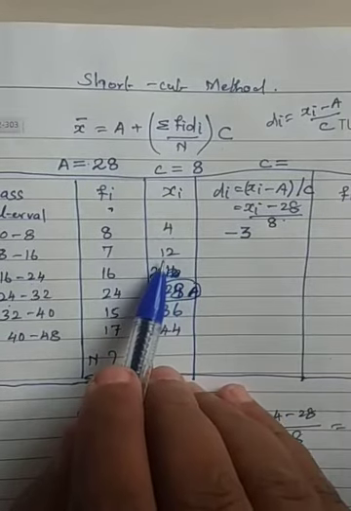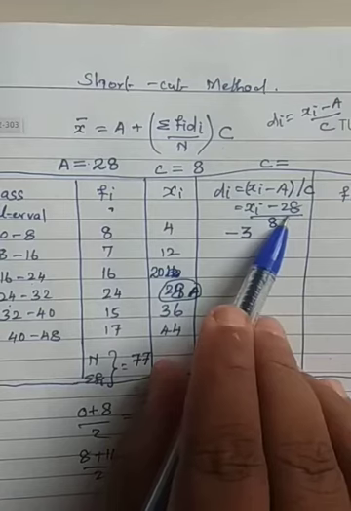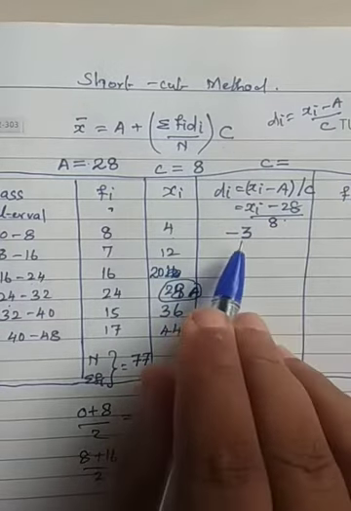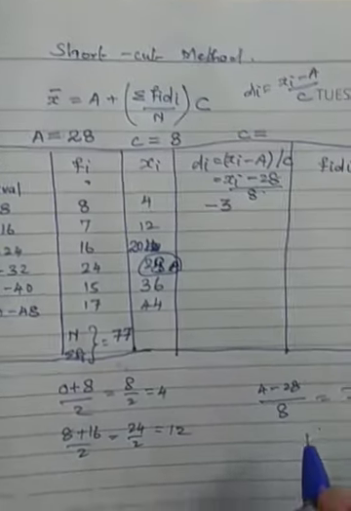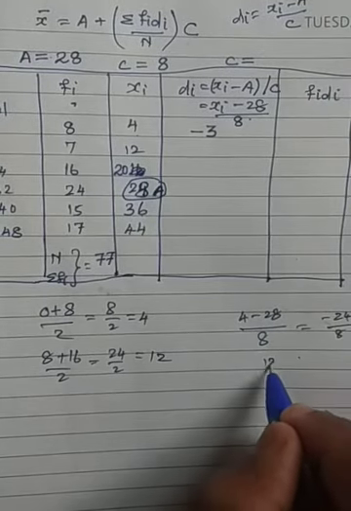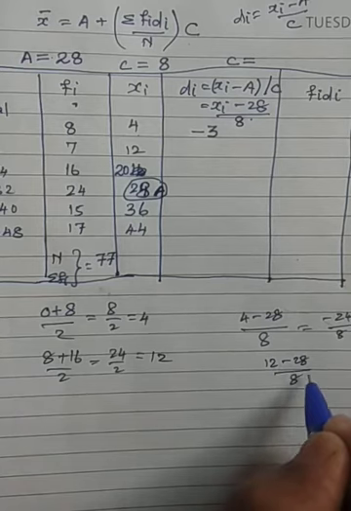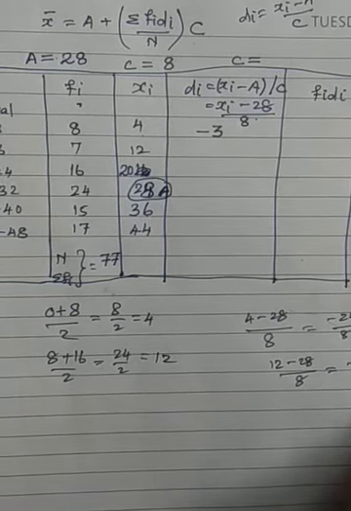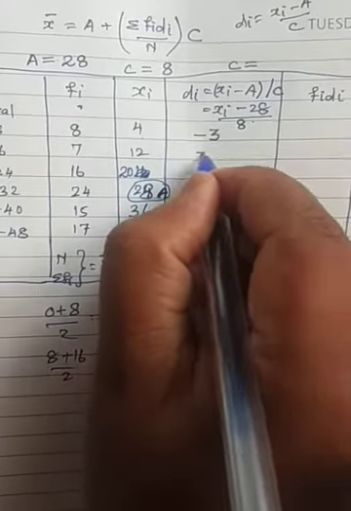Okay, next one. Here Xi is 12. 12 minus 28 is minus 16, isn't it? I am writing here 12 minus 28 by 8. 12 minus 28 is minus 16, divided by 8. The answer is minus 2. So here it will come minus 2.